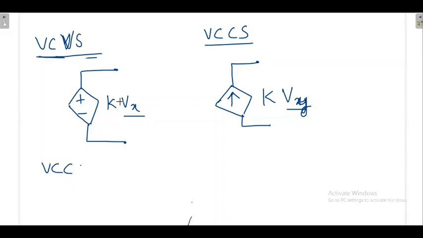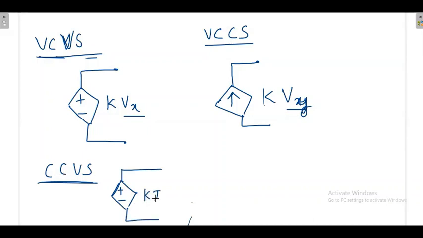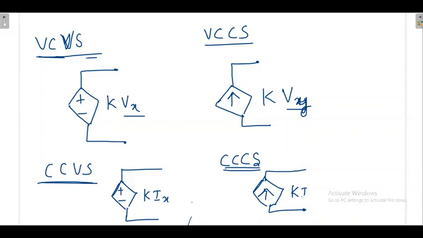The next one is the current controlled voltage source. Finally it is voltage, but that is controlled by the current. The next one is the current controlled current source. Finally that is current, but that is controlled by some current in some part of the circuit.